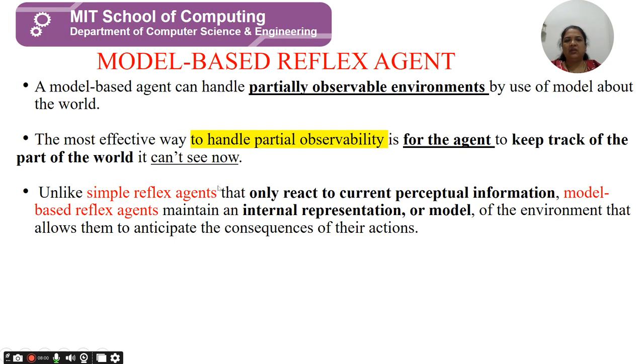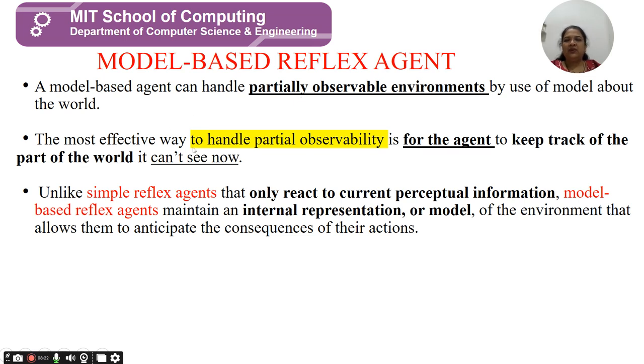Now the third type of agent is the model-based reflex agent. These agents can handle partially observable environments as well. As we have seen, the previous simple reflex agent can operate only in a fully observable environment. Now these model-based agents can operate in partially observable environments as well.